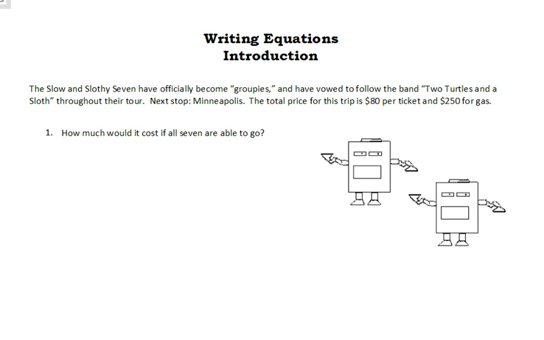Alrighty, the introduction states the Slow and Slothy Seven have officially become groupies and have vowed to follow the band Two Turtles and a Sloth throughout their tour. Next stop, Minneapolis. The total price for this trip is $80 per ticket and $250 for gas. So question number one, how much would it cost if all seven are able to go?